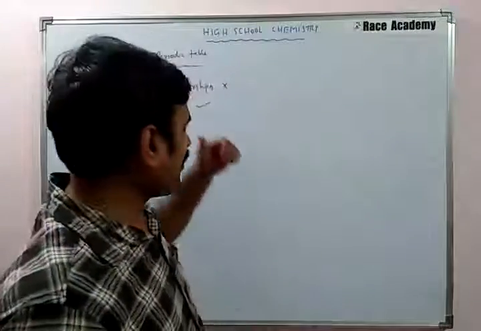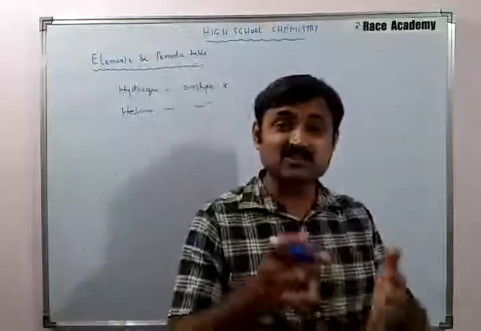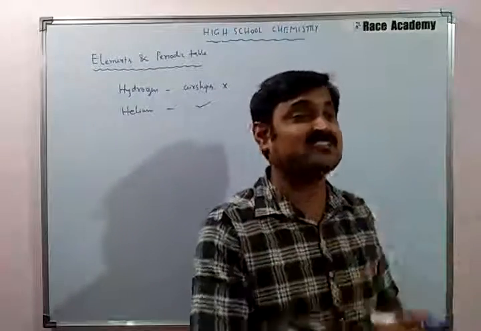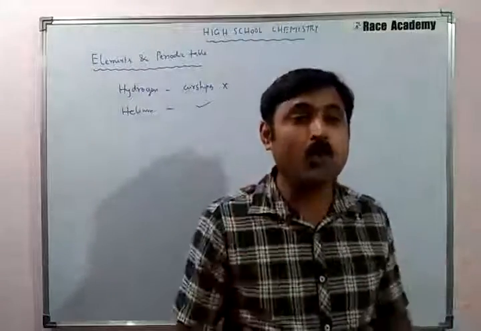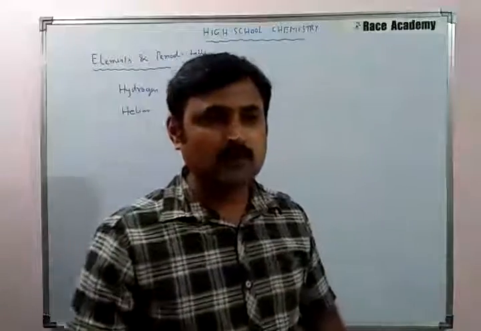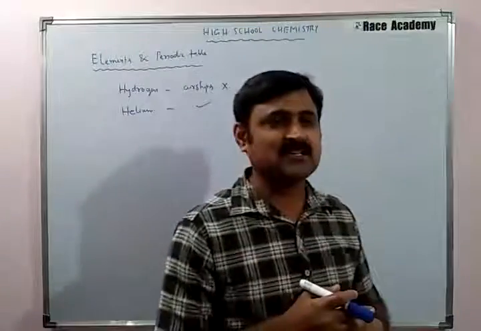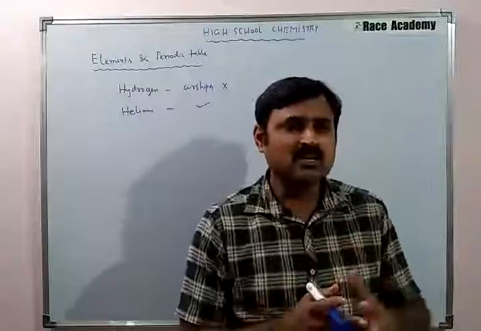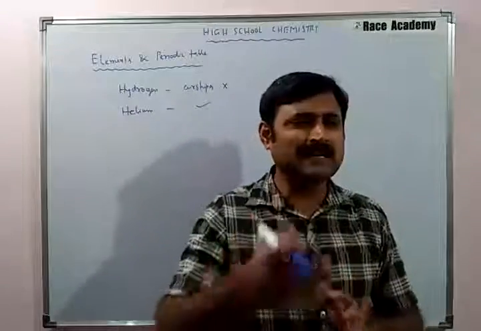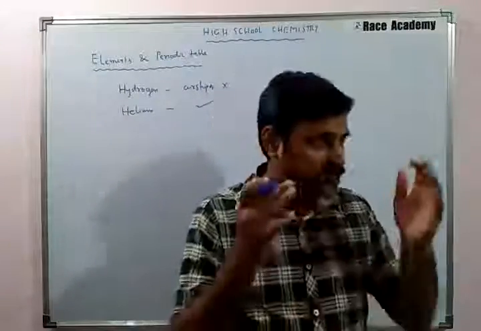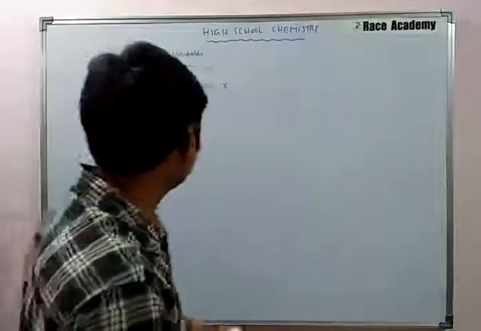So let us see what elements are. Elements are the basic substances that make up all matter. About 90 elements exist naturally in the universe, and the two smallest and least dense of the elements are hydrogen and helium.